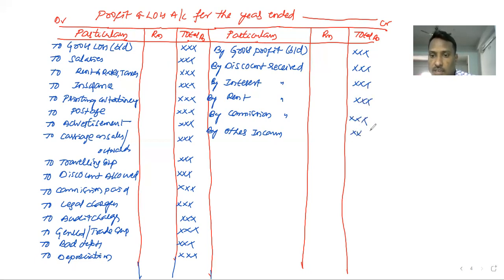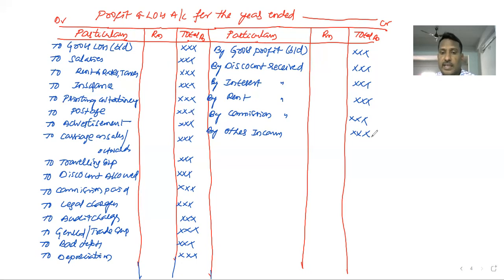Some other content is also there, but as per IPE 2021-22, as per the Telangana government, the content that is important for the profit and loss account, that content only I am showing on the screen. Some additional information is also there: interest on capital, interest on drawings, goods destroyed in fire accident, etc. But as per the current 21-22 board syllabus, it is out of the syllabus. That's why I explain only the topics included in the syllabus, which I mentioned in this profit and loss account.